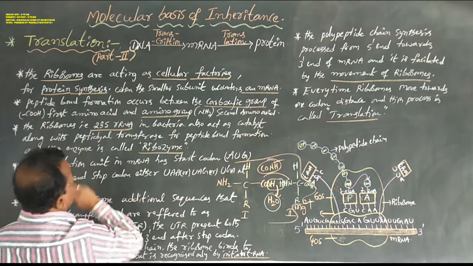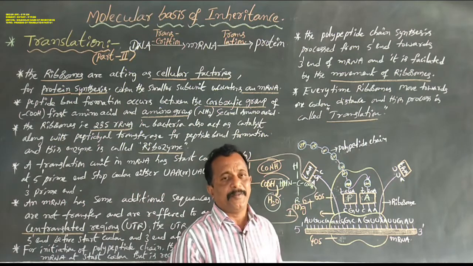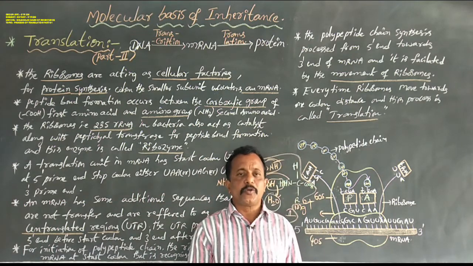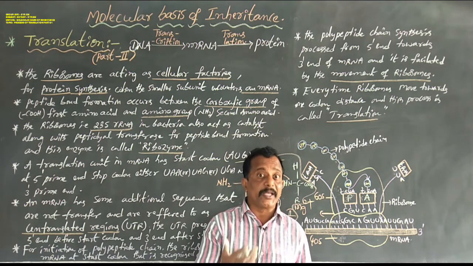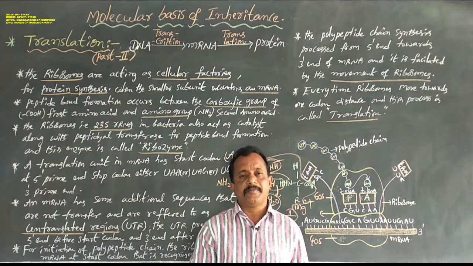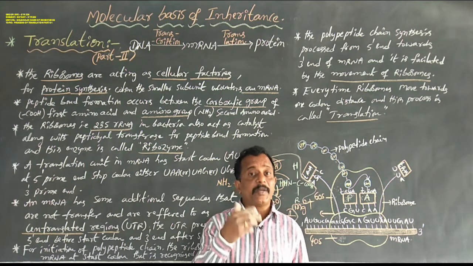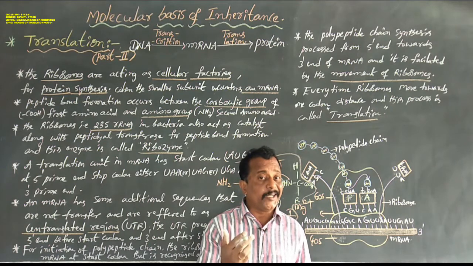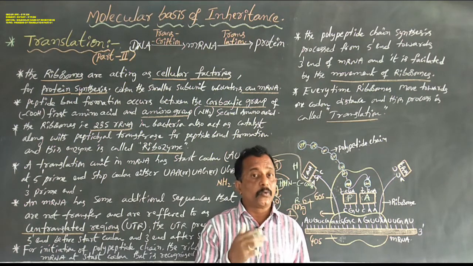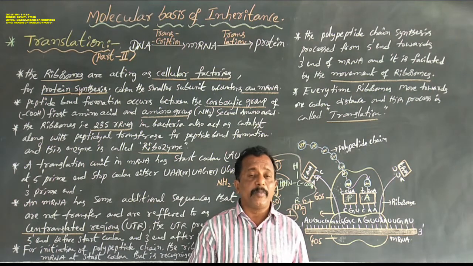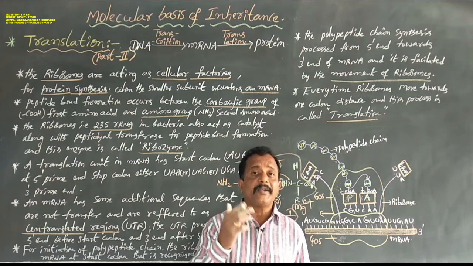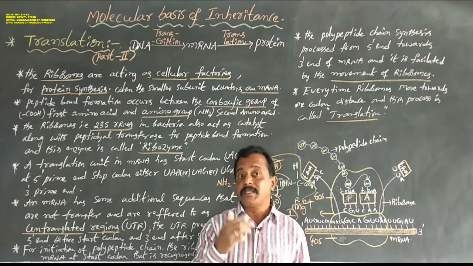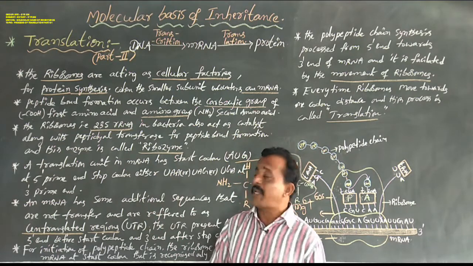So this enzyme is named a ribozyme. The ribosome is one of the largest cell organelles, but a ribozyme is an enzyme. In which type of ribozyme? The 23S rRNA is seen in bacteria and acts as a catalyst, the peptidyl transferase enzyme. So this enzyme is named a ribozyme.